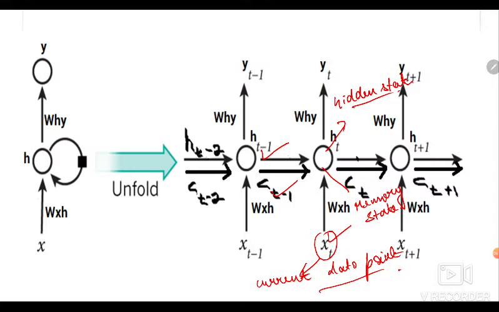The first sigmoid layer has 2 inputs, which are HT-1 and XT, where HT-1 is the hidden state of the previous cell.